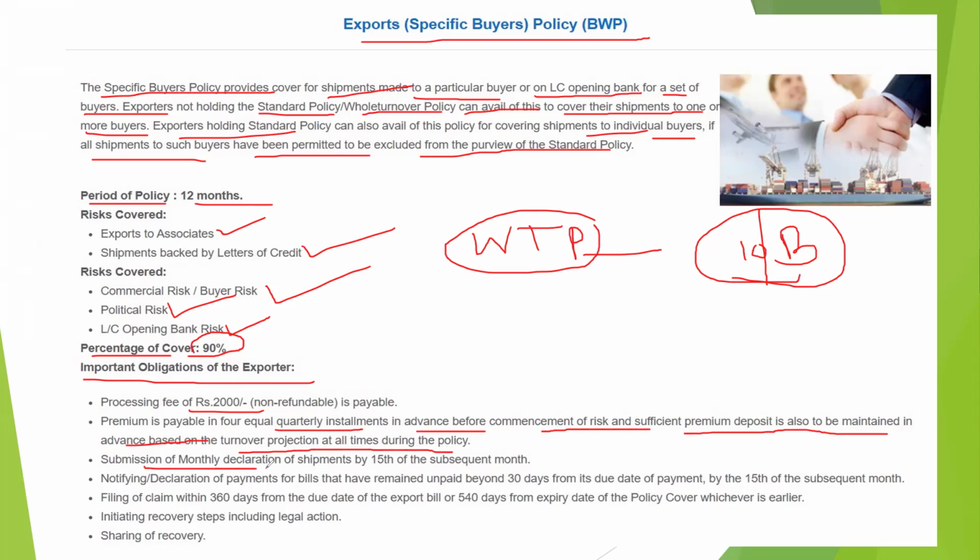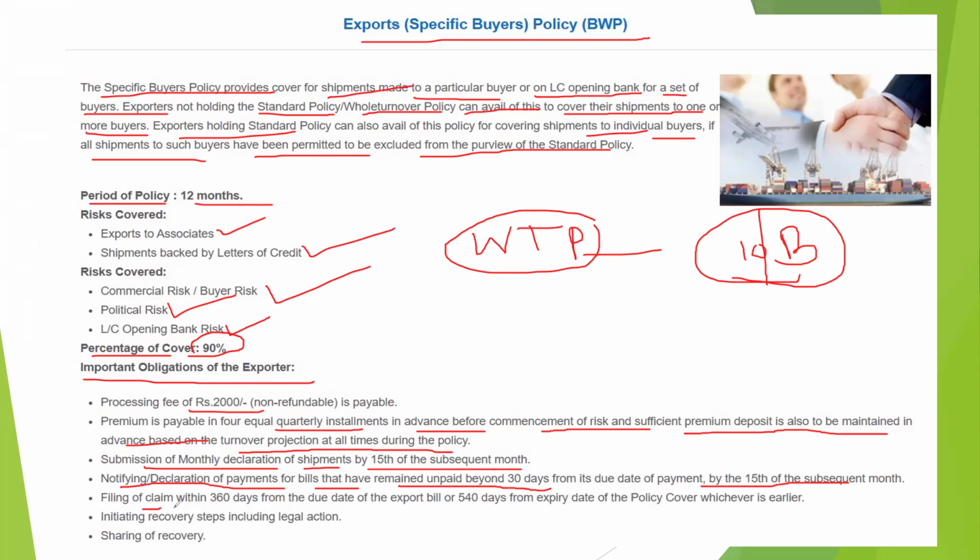Submission of a monthly declaration of shipment by the 15th of the subsequent month, and declaration of payment for bills that have remained unpaid beyond 30 days. If any shipment they have done is not paid beyond 30 days, the exporter has to report that to ECGC by the 15th of the subsequent month.